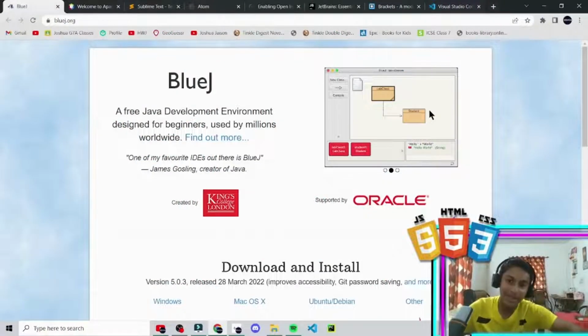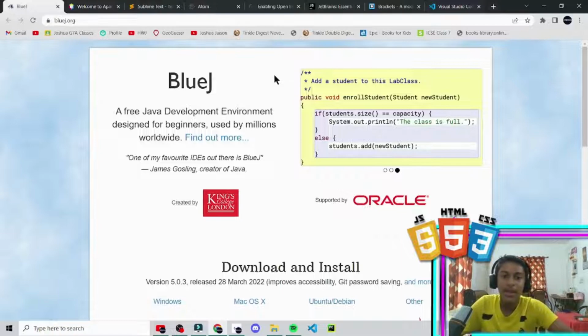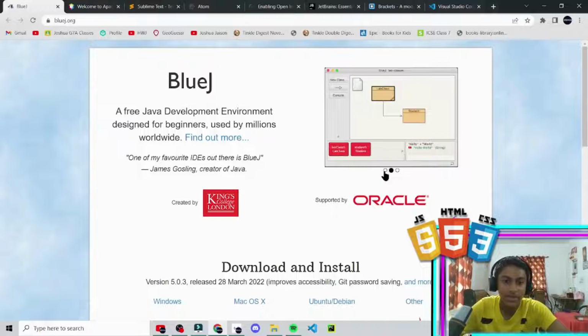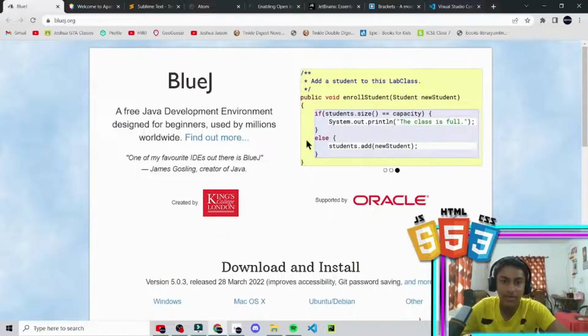So first of all, the top 8 text editor I think for web development, for Java, which I think is very good, is BlueJ. BlueJ is basically as it's written, a free Java development environment designed for beginners. I'm just explaining this a bit more. Here you can go over here and see the images. Usually you should code in all these things before you do, but this is so easy for beginners.